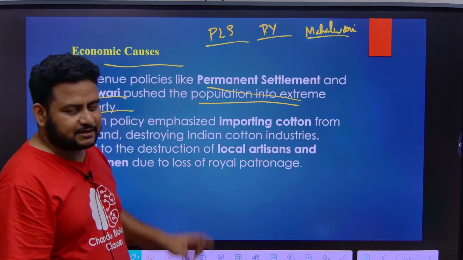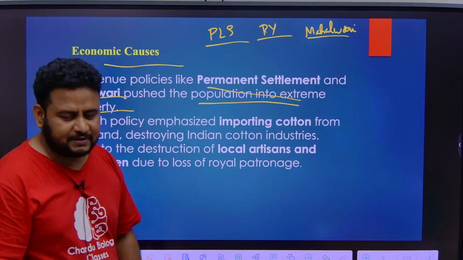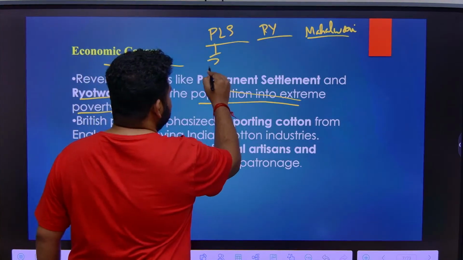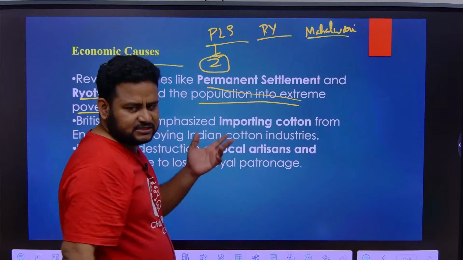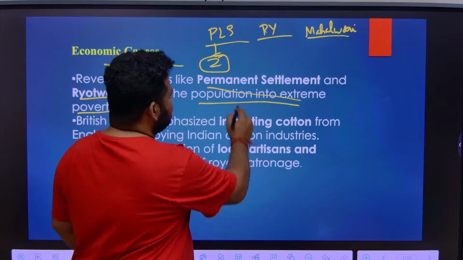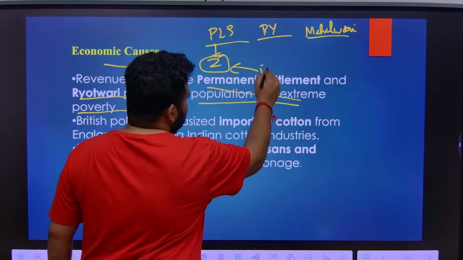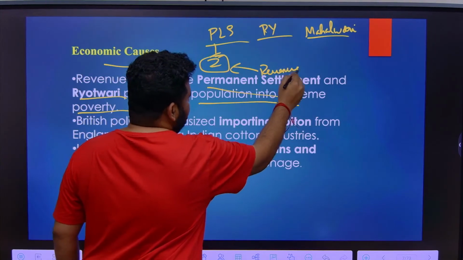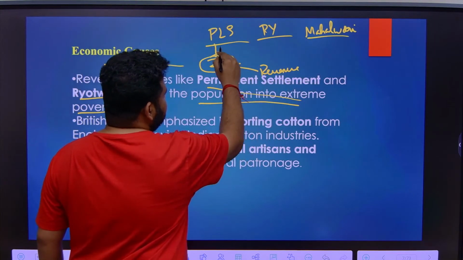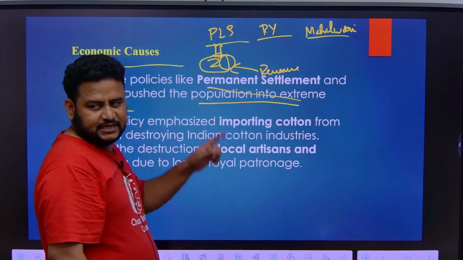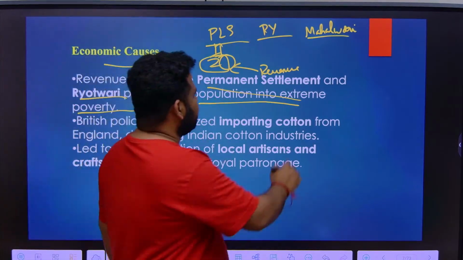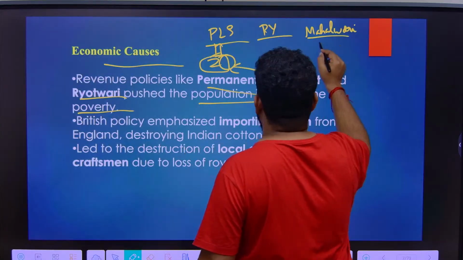In the permanent settlement, how did they collect the revenue? Below the British, there is something called the Zamindar. This is also called the Zamindari system. The Zamindar will collect the revenue. Out of this revenue, some part he will keep with him, and the remaining he will give there. Next thing is the Ryotwari settlement, but before that I will talk about the Mahalwari settlement.